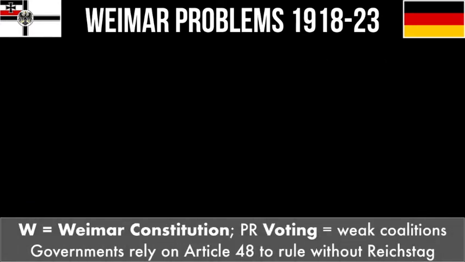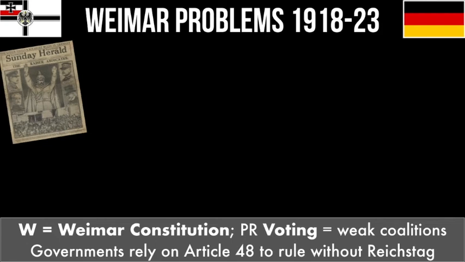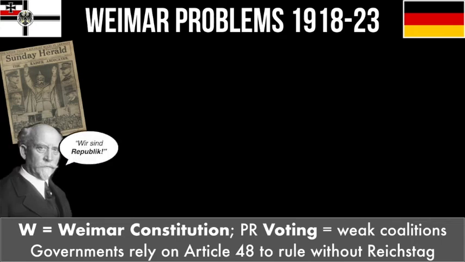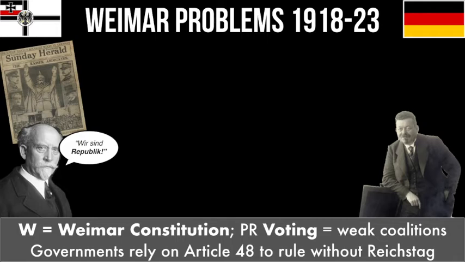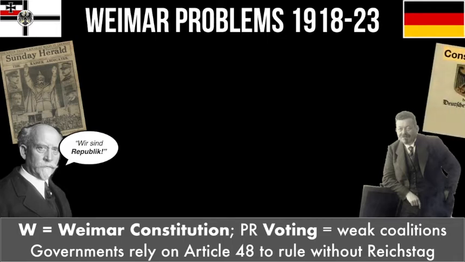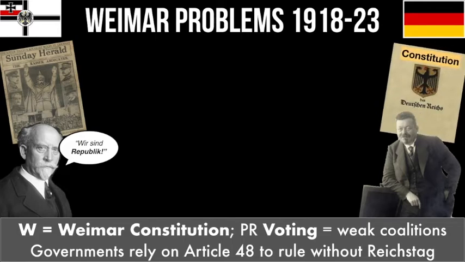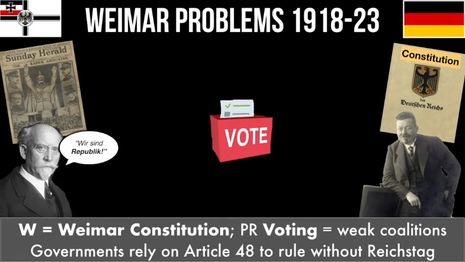The first problem for Germany was W, the Weimar Constitution. In 1918, the country was in chaos. They were losing World War I, and so the king, the Kaiser, abdicated, and they had to decide how to run the country. The left-wing socialist members of the government declared the country would be run as a republic, and then the Reichstag, led by Socialist Chancellor Ebert, began discussions of the laws about how the country would be run, or the Constitution. One of their biggest decisions was about the voting system for electing politicians to the Reichstag.